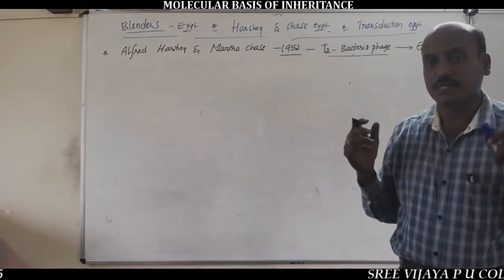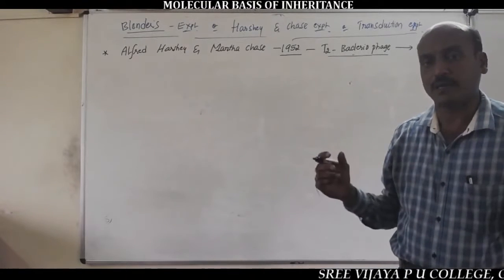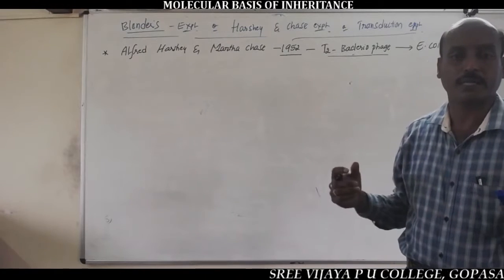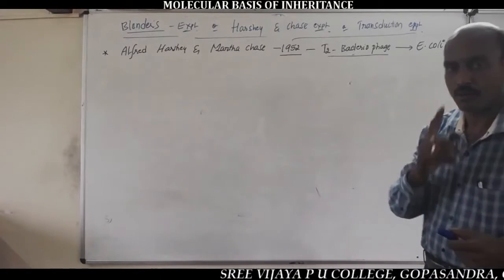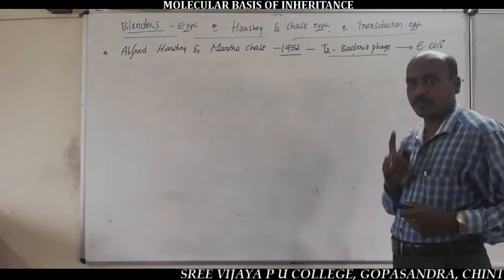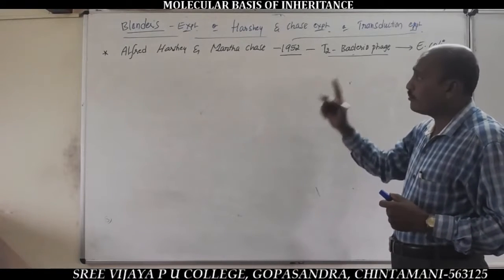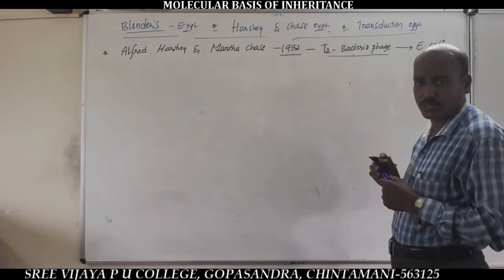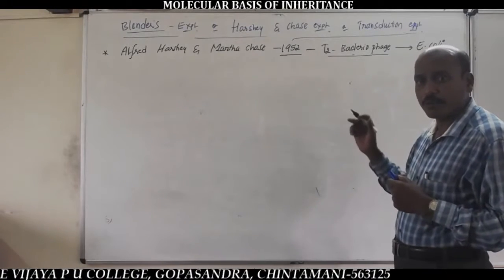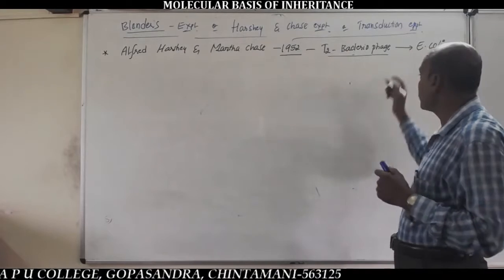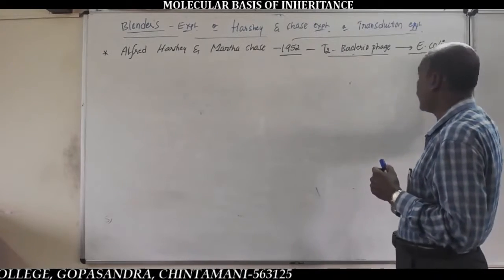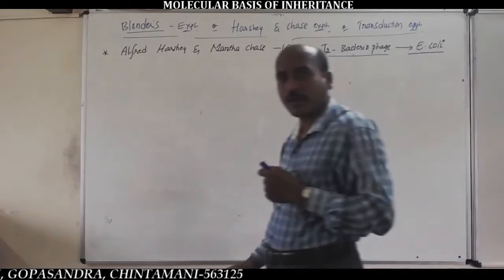The answer is Streptococcus pneumoniae bacteria, Diplococcus pneumoniae, Pneumococcus bacteria. So Hershey and Chase worked on the T2 bacteriophage, which infects E. coli bacteria, Escherichia coli bacteria.